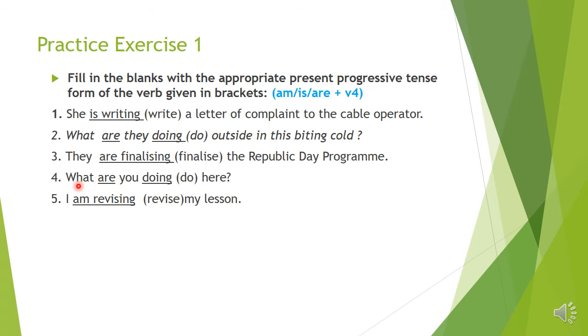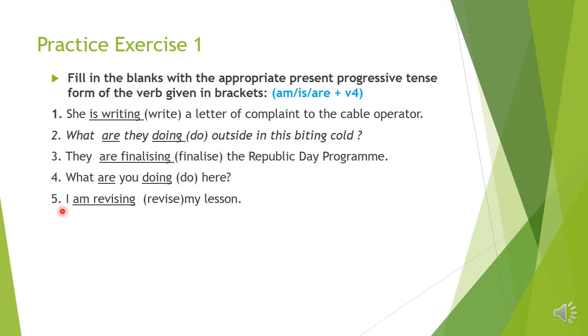Number 4. What dash you dash do here? Here we have to use the present progressive tense of do. So here it is am doing, is doing, are doing. Okay. And what is the correct option here, children? Here the subject is you. So with the subject you, what will we use? You are doing. You are doing. And since it is a question, we have to put are first. Are you doing? Okay, children.